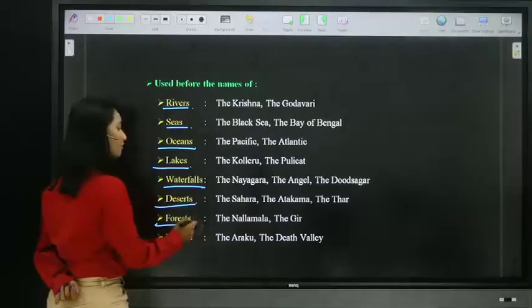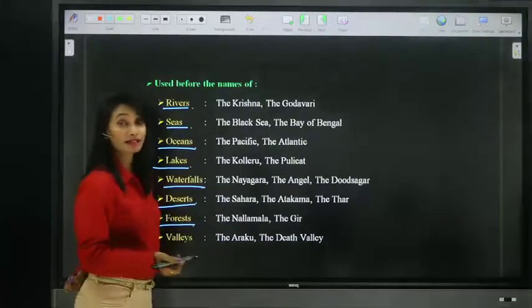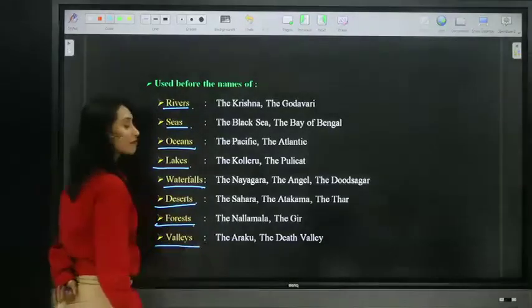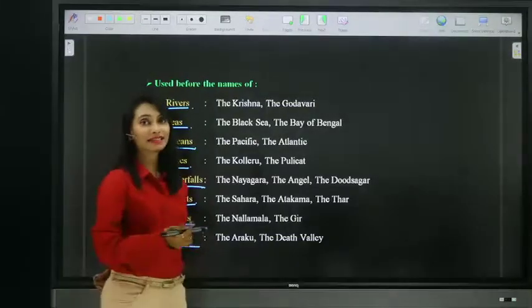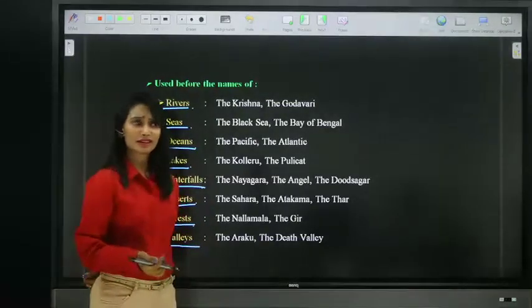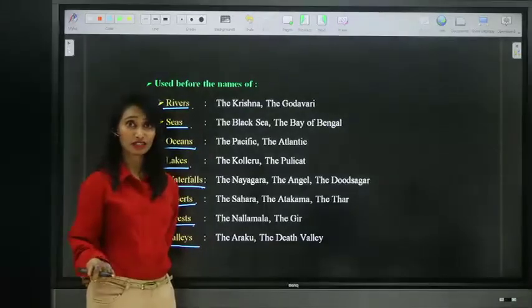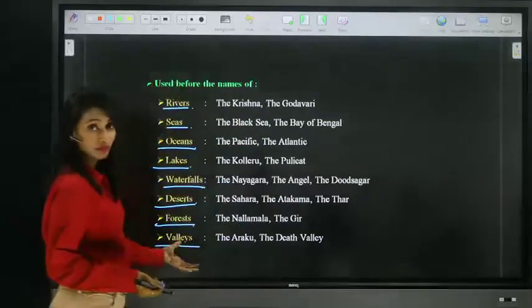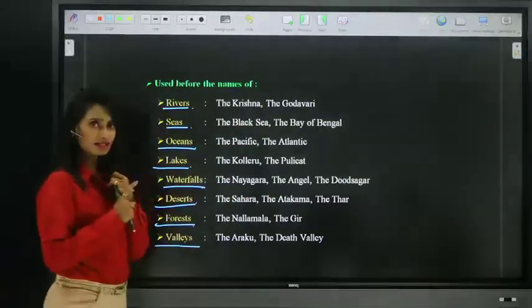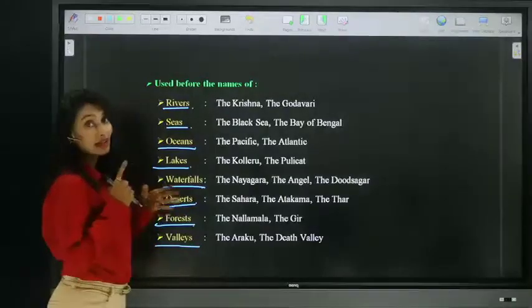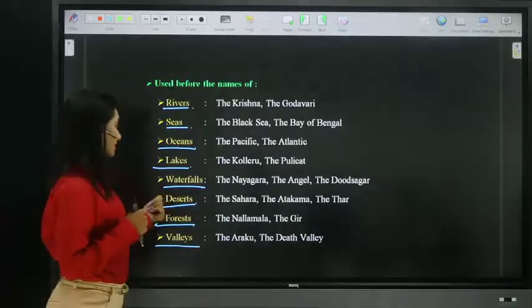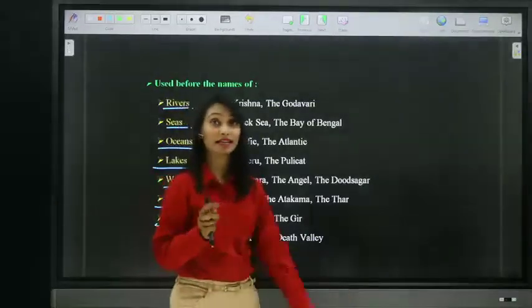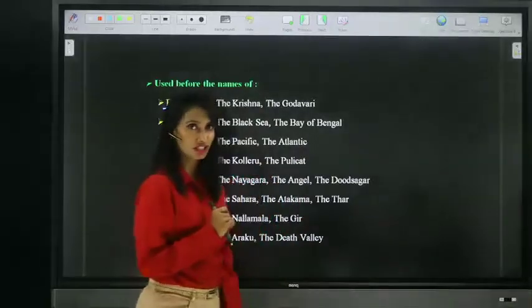Next, names of forests, the Nallamala Forest, the Gir Forest, etc. Next, names of valleys, the Araku Valley, the Death Valley, and the Valley of Flowers. If you have heard in India, the Valley of Flowers, etc. We must use the definite article the before the names of these rivers, seas, oceans, lakes, waterfalls, deserts, forests, and valleys. It is a must.